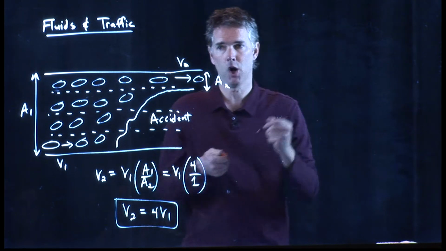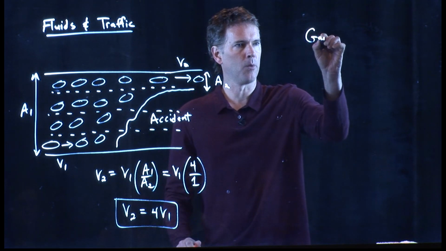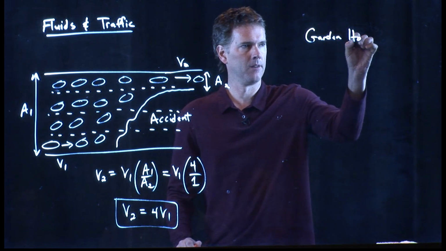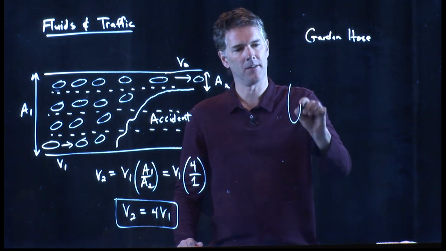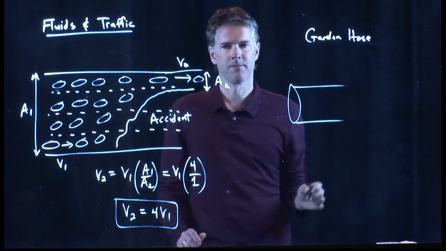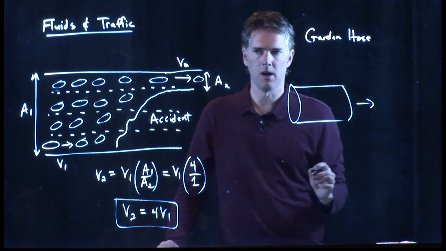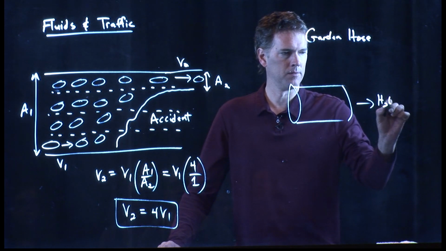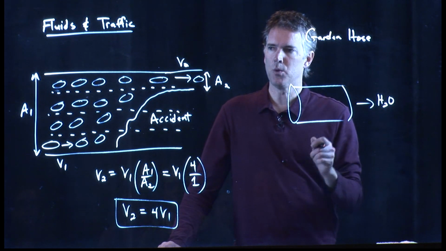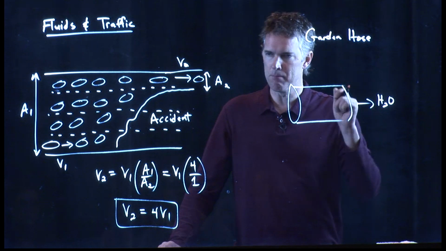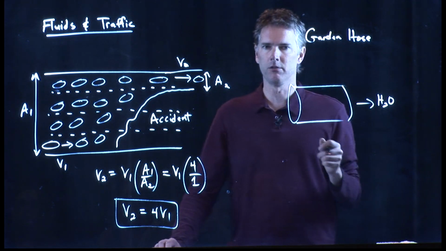When you have a hose and you are watering your garden, the hose has some diameter to it, and you're going to have water shoot out of the hose. But let's say you want the water to shoot out at a much faster speed out of your hose. What do you do?